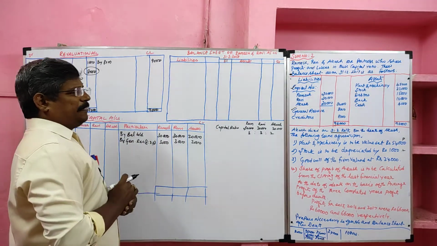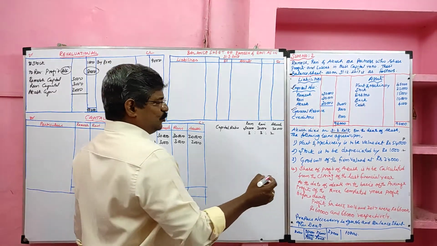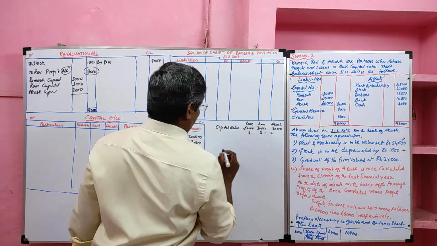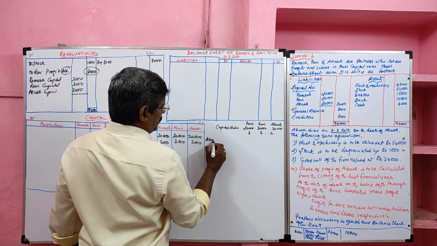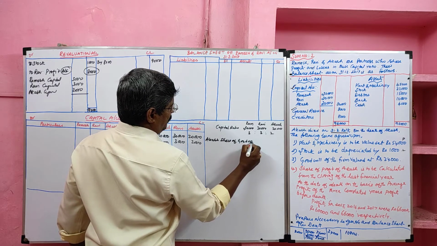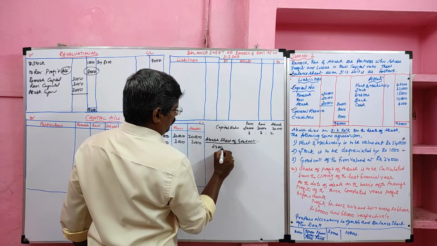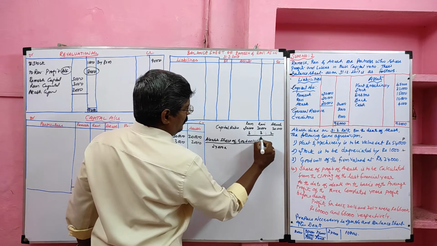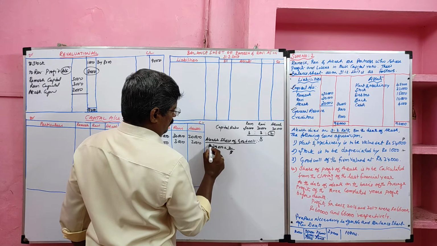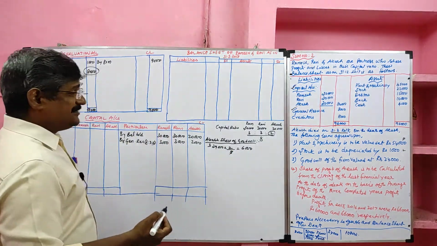Yes. Here we are going to treat the goodwill like the retirement of a partner. First, the total goodwill is given. We have to take the deceased partner's goodwill. Who is deceased? Akash. So Akash's share of goodwill. Total goodwill of the firm 24,000. Akash's share of goodwill is 2/8. So 6,000. This goodwill is to be adjusted with the continuing partners.